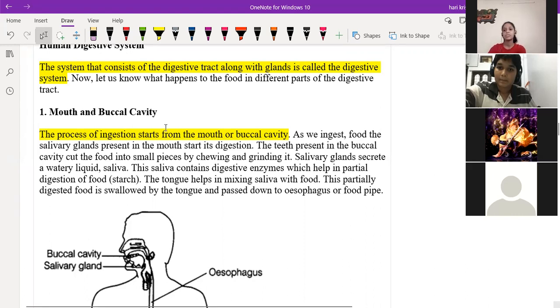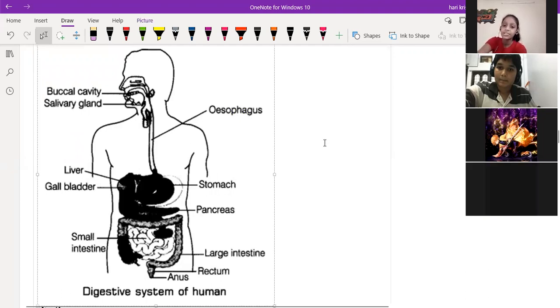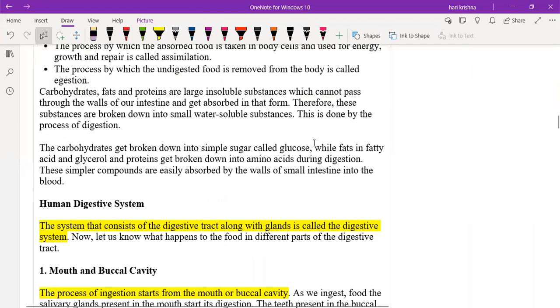Next, the partially digested food goes into the esophagus, or you can say the food pipe. You can see one long pipe connecting the buccal cavity and the stomach. What is the name? Esophagus, or the food pipe.